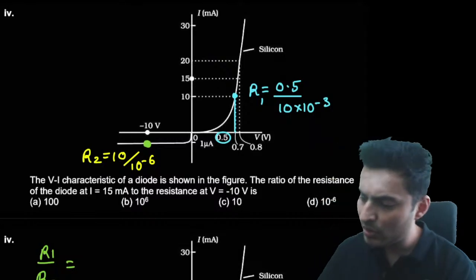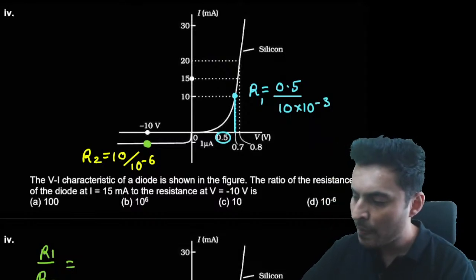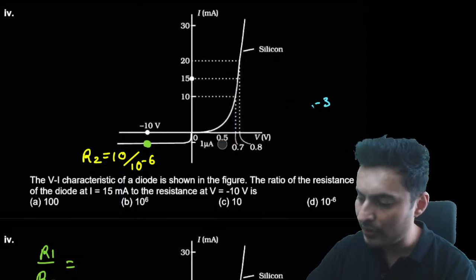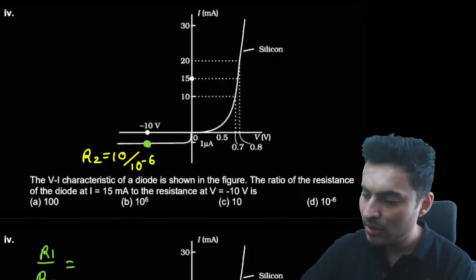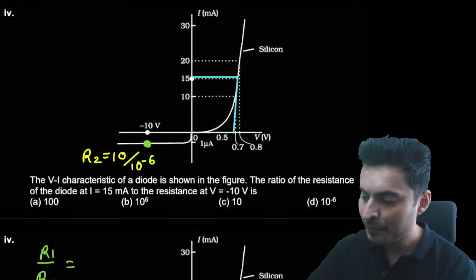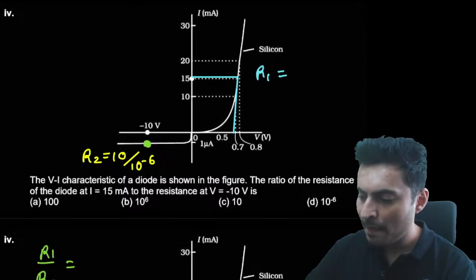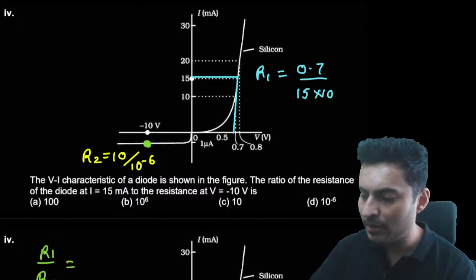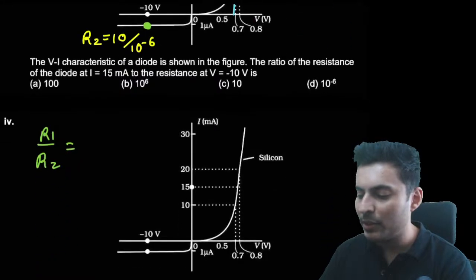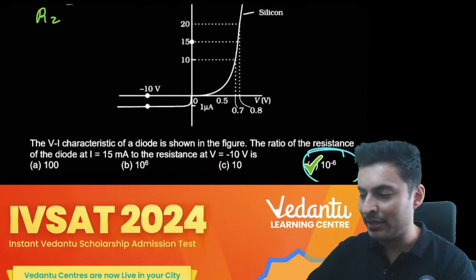15 milliamperes. So sorry, it was 15 milliamperes. My bad, guys. So I think I took the wrong value. Yeah. So this is 15 milliamperes. This is the one which we have to take. So R1 will be 0.7 by 15 into 10 to the power minus 3. So do the math. Now divide R1 with R2 and see if you get it as 10 to the power minus 8.